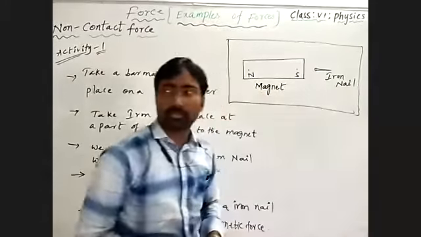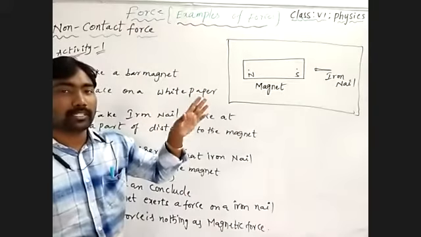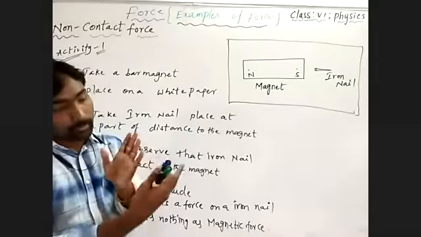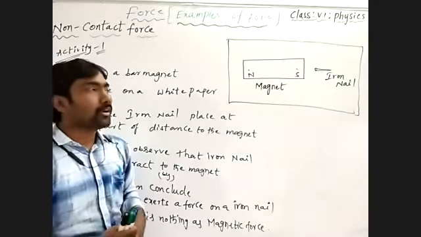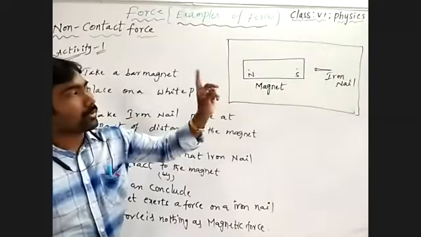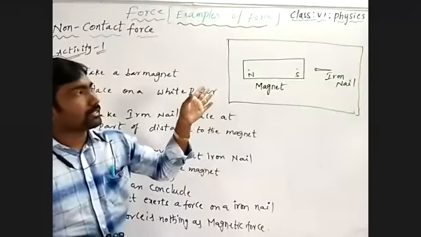placing the contact to those two. We are not using any direct physical contact. We are not placing our body part in contact, but when we are placing them at a part of the distance, what happens? One is the iron nail, one body, and the magnet is one body. When we place them at a part of the distance, what happens?